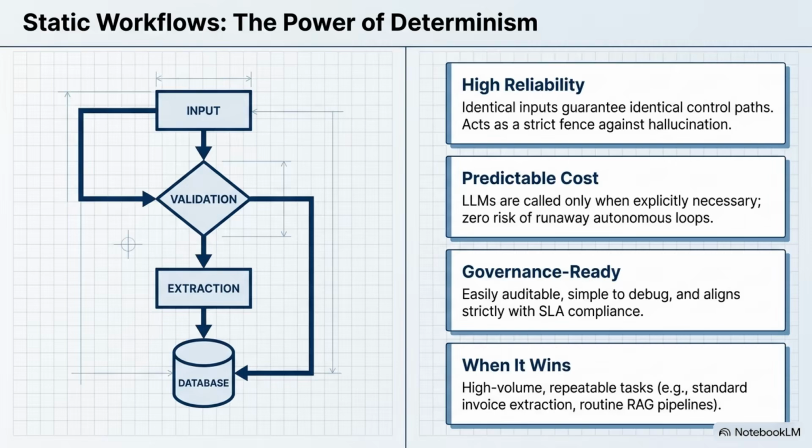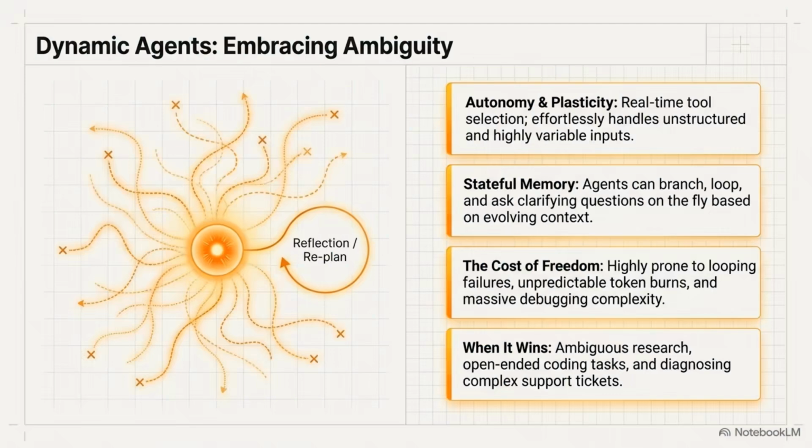Oh, that makes sense. And plus you get transparent compliance. You always know exactly what the system did and why it did it. But of course, the second an ambiguous task hits that factory line, things go wrong. Like, say, a customer emails a complaint that just happens to look like an invoice. Right, exactly. The whole thing breaks down, which is why the industry pushed toward dynamic agent systems that can actually reason on the fly. They can look at a highly unstructured task, independently select which tools to use, and just loop